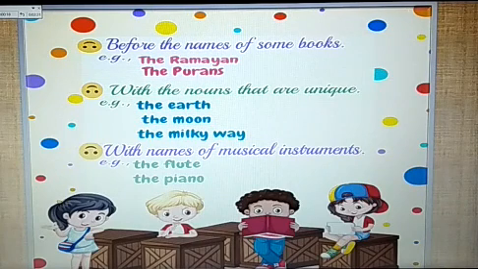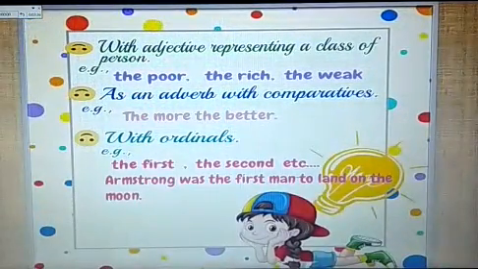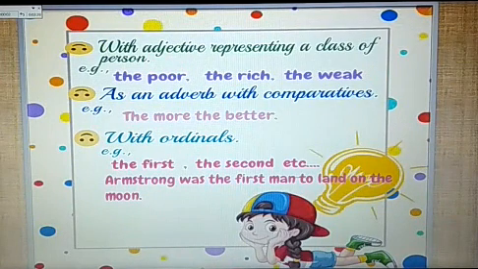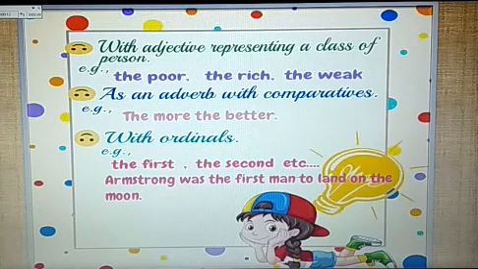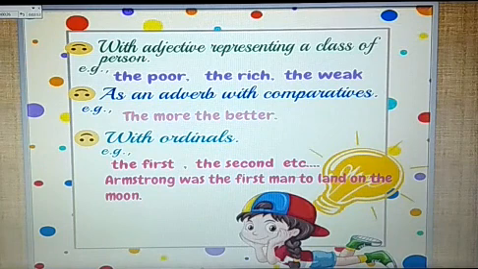The is used with the name of a musical instrument. For example, the flute, the piano. The is used with an adjective representing a class of persons. For example, the poor, the rich, the weak. The is used as an adverb with the comparative. For example, the more, the better. The is also used with ordinal numbers. For example, the first, the second, the third, etc. Armstrong was the first man to land on the moon.